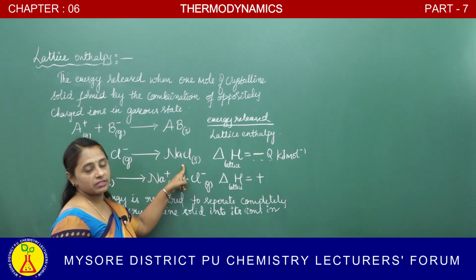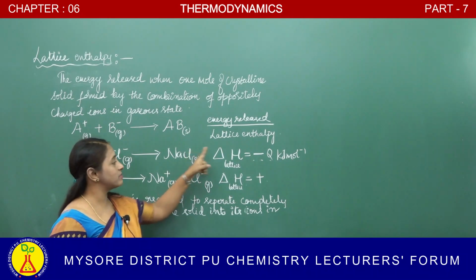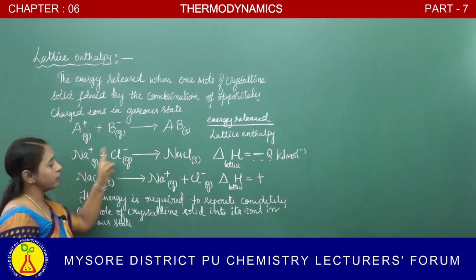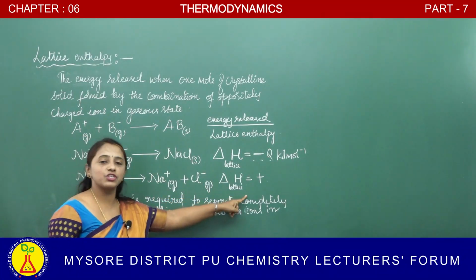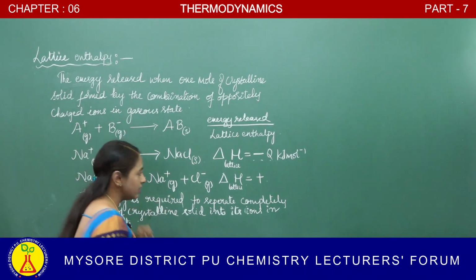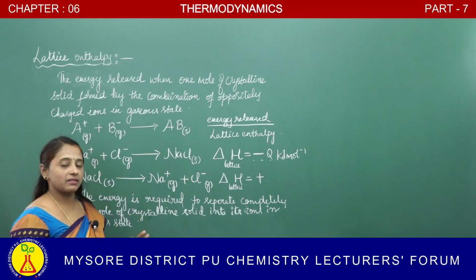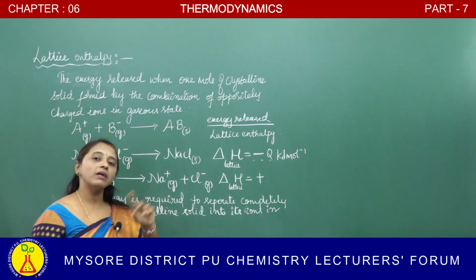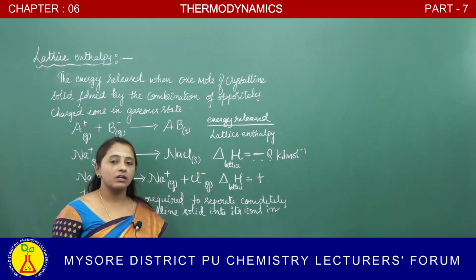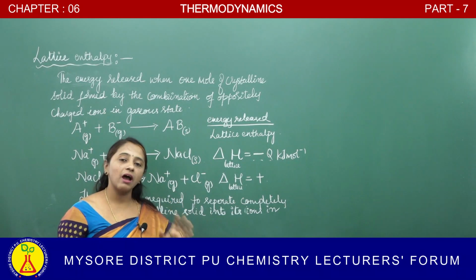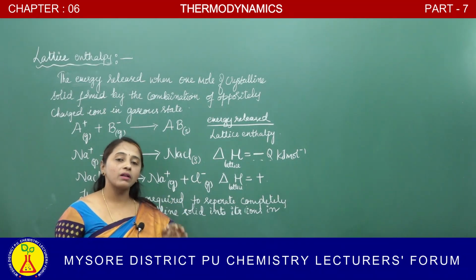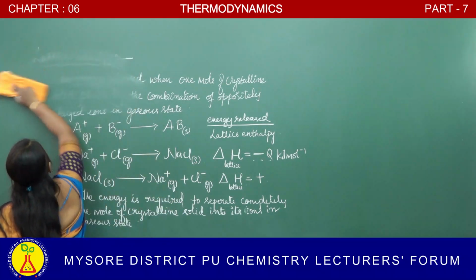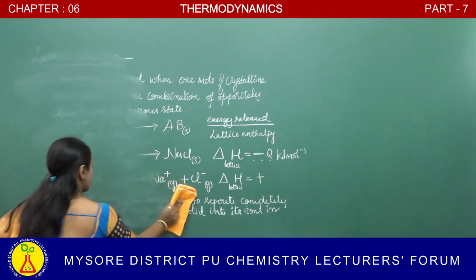If 1 mole of crystalline solid is formed from its ions, energy is released. When 1 mole of crystalline solid dissociates into ions, energy is required. And here we should calculate the lattice enthalpy. In order to determine the lattice enthalpy, we should construct an enthalpy diagram. That enthalpy diagram is called the Born-Haber cycle. Let us study the Born-Haber cycle in detail now.